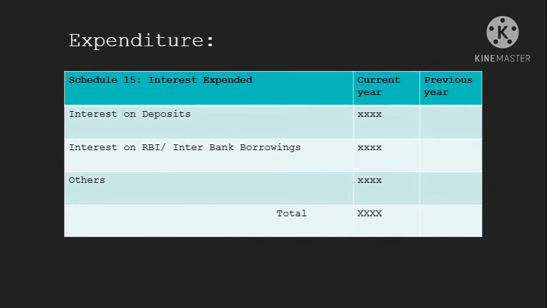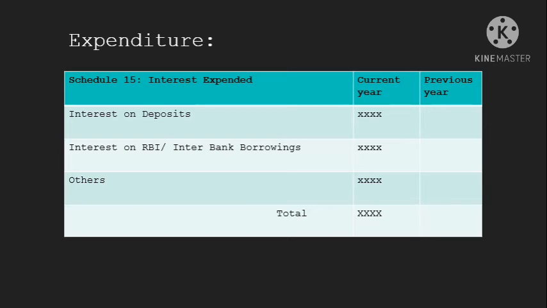Expenditures. Schedule number 15, interest expended. Interest on deposits. Whenever a customer deposits their money in the bank, the bank has to pay interest to the customer. So this is interest paid by the bank to its customers. Interest on RBI or interbank borrowings.